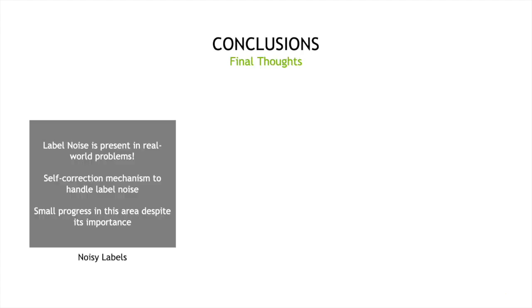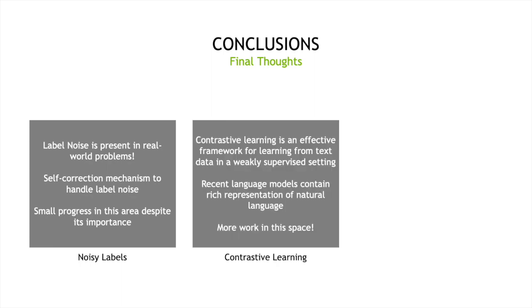In this talk, we saw that label noise is a common problem in many real-world applications. We also saw that self-correction mechanism can be used to gain some robustness against label noise during training. Even though this area of research is very important, unfortunately there has been very little progress to tackle label noise during training deep models. We also observed that contrastive learning is an effective framework for learning from text data in a weakly supervised setting. Also, we saw that recent language models contain rich representation that can be used for training vision models. I expect to see more work in this area in the near future.